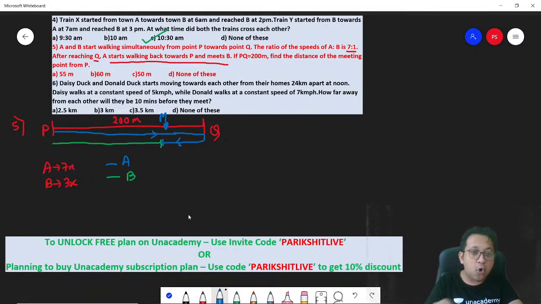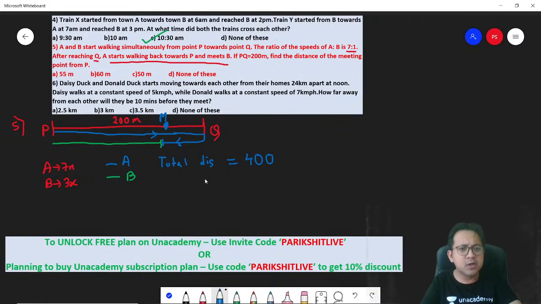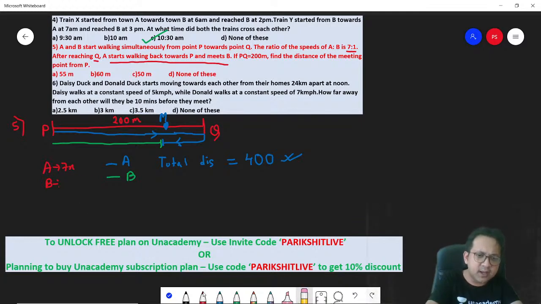So can I say the total distance covered when they meet is 200 plus 200, 400? Will you agree? The first blue line is 400, and the green plus blue together is another 200. So the total distance when they meet is 400 meters. Correct? Now the ratio is 7:1. Ratio is not 7:3, sorry, 7:1. So can I say, how do you interpret the ratio?